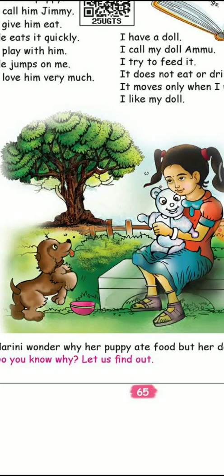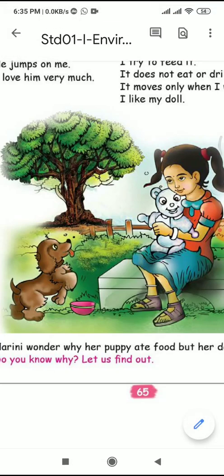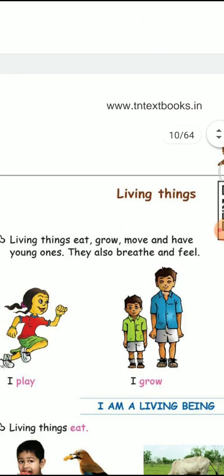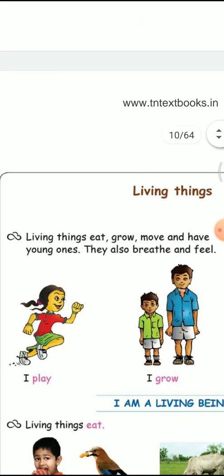So in this picture, which one doesn't have life? Yes, the teddy bear doesn't have life. So the teddy bear, box and all are examples of non-living things. Now we are going to see elaborately about living things and non-living things. Okay, good. So first one, living things